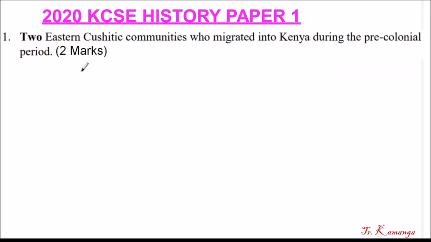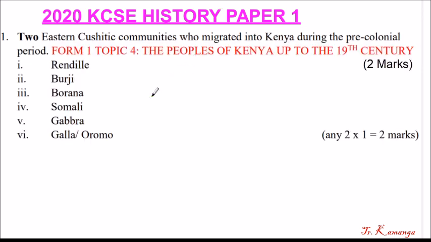So this is question number 1. You are told to name 2 Eastern Cushitic communities who migrated into Kenya during the pre-colonial rule, and you are given 2 marks. So the answer that I'm going to provide has more than 2 points. So if you mention any of the two, then you'll be able to get the question right.